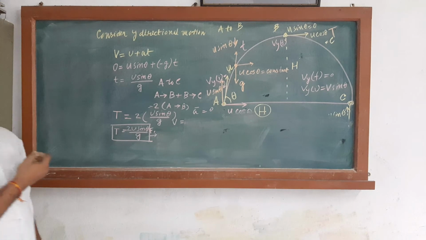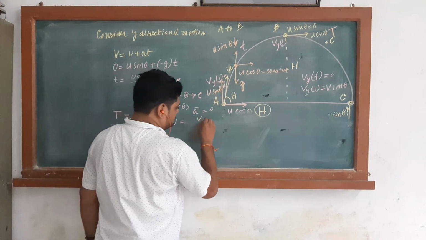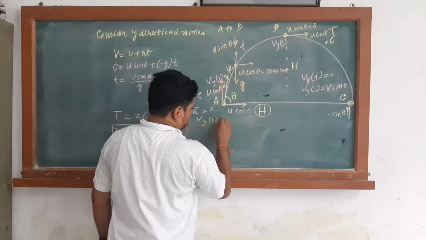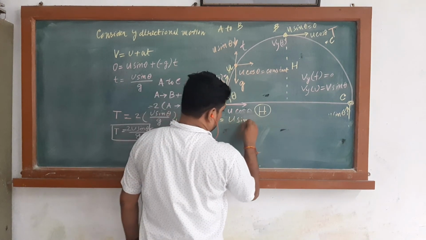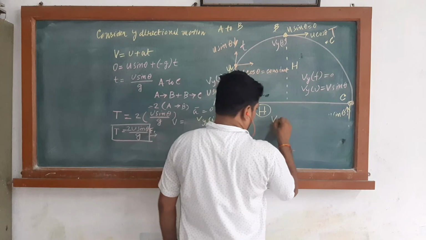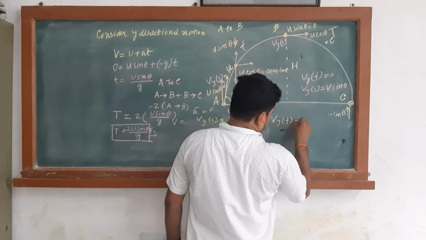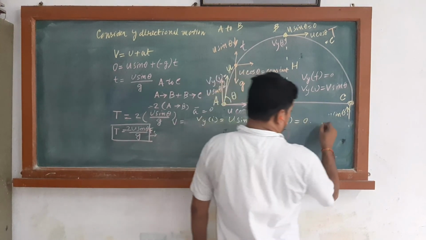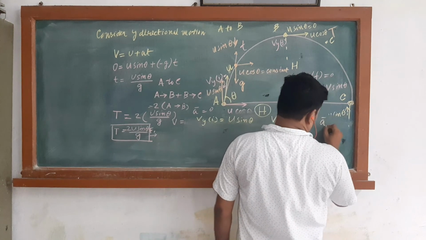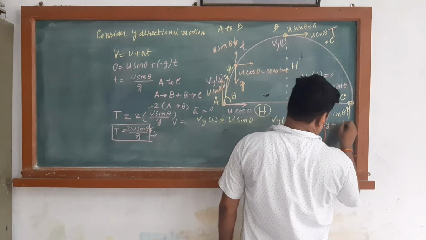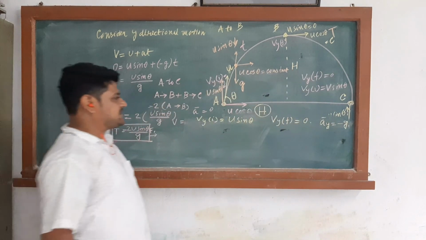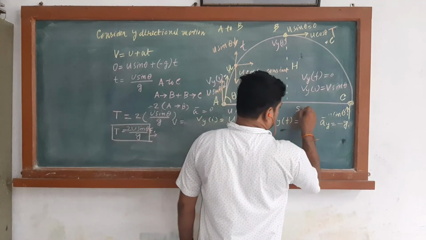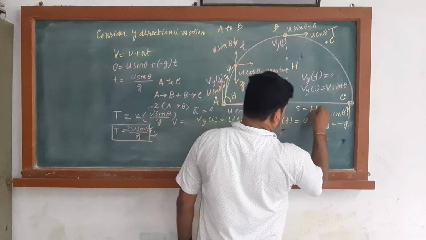We can write Vy initial is equal to u sin theta, Vy final is equal to 0, and acceleration in the y direction is equal to minus g. Displacement AC is nothing but the H.